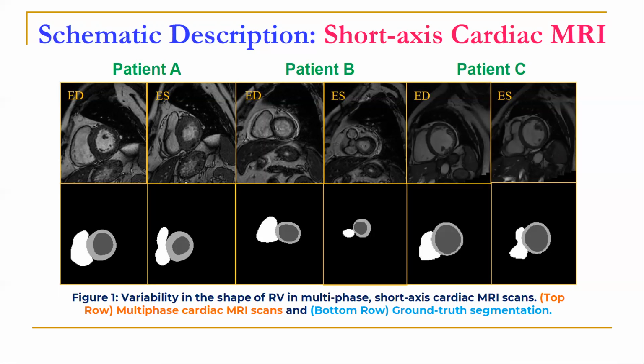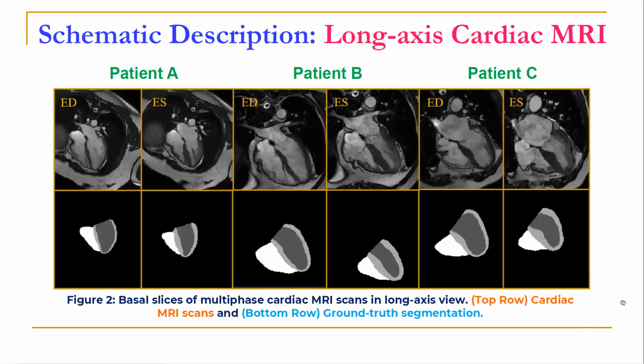Moreover, accurate segmentation of right ventricle is further limited due to a poor identification of the basal plane in the short axis view. The identification of the basal plane is usually done in the long axis view, which makes it possible to isolate the right ventricle from the right atrium.